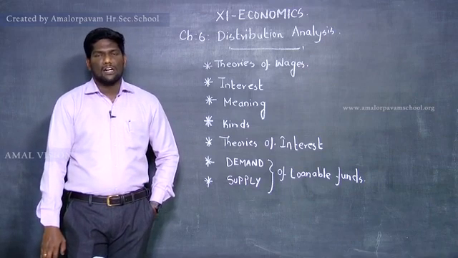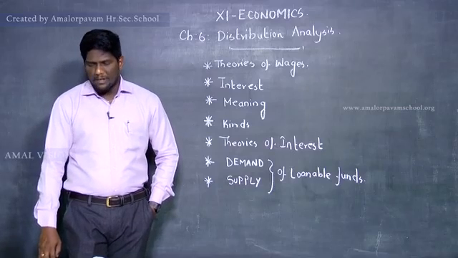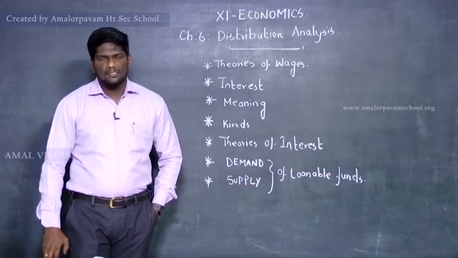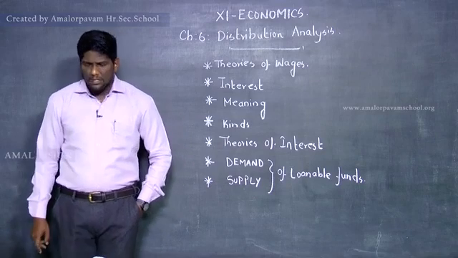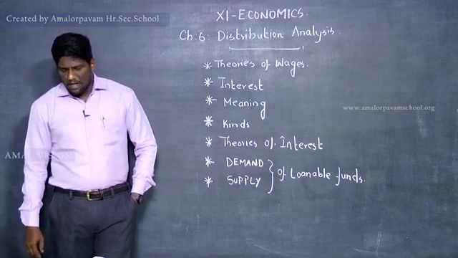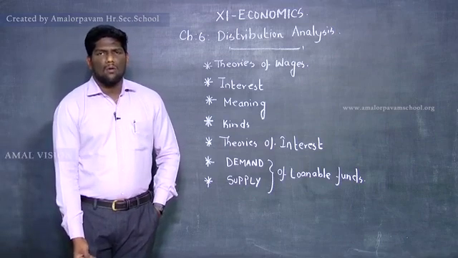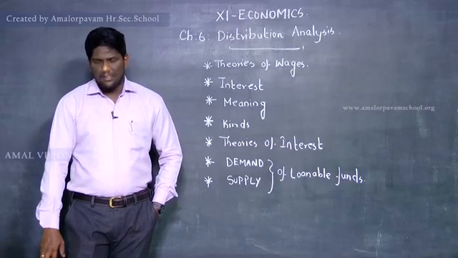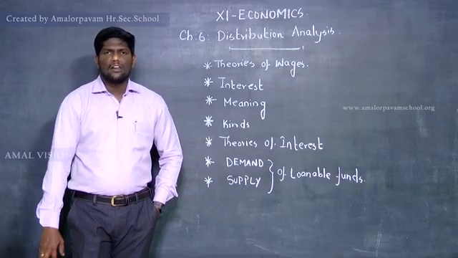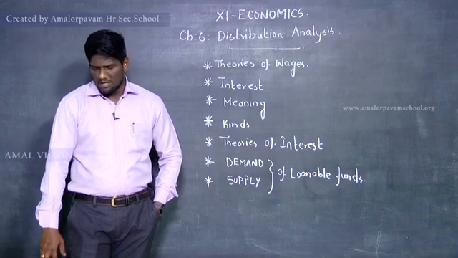So certainly we have discussed many things in the previous class. Today we are going to continue the theories of wages with the residual claimant theory of wages. The next theory is the residual claimant theory of wages. Who proposed this theory? That is nothing but F.A. Walker. It was proposed by F.A. Walker. He is the person who proposed the residual claimant theory of wages. This theory was proposed by the American economist F.A. Walker.